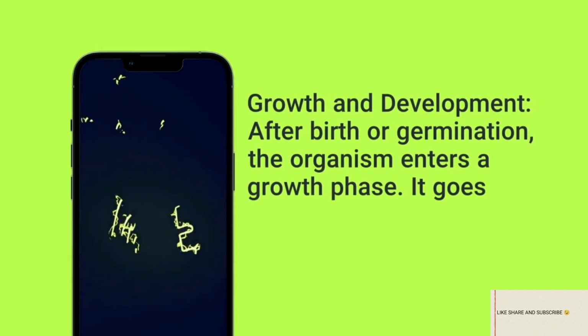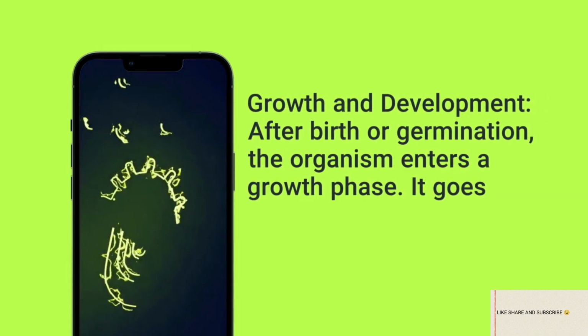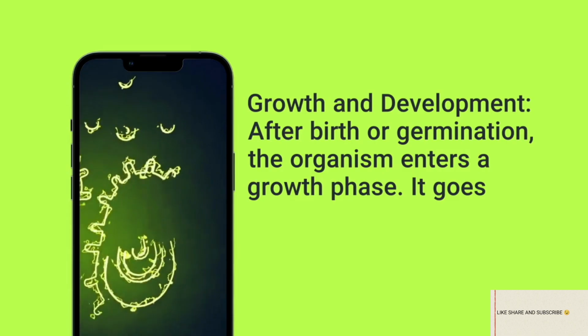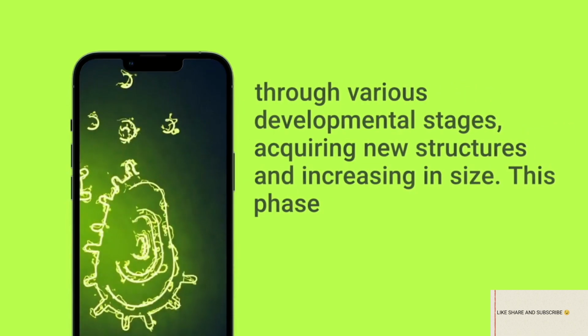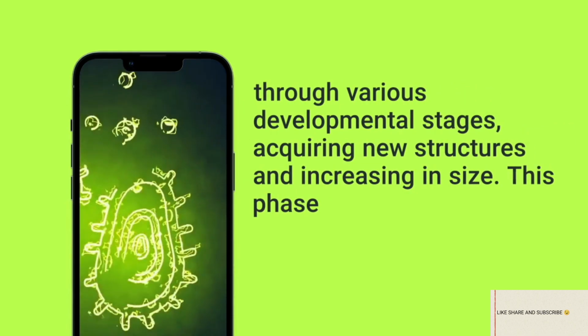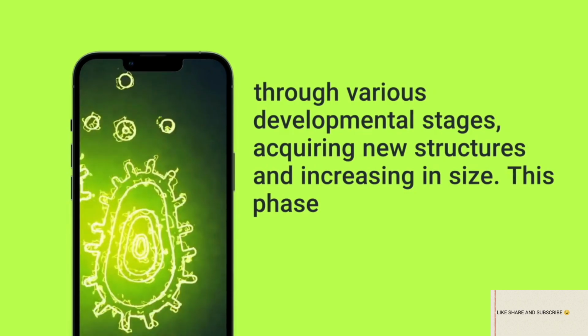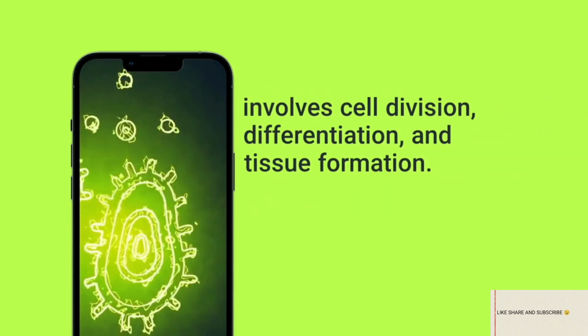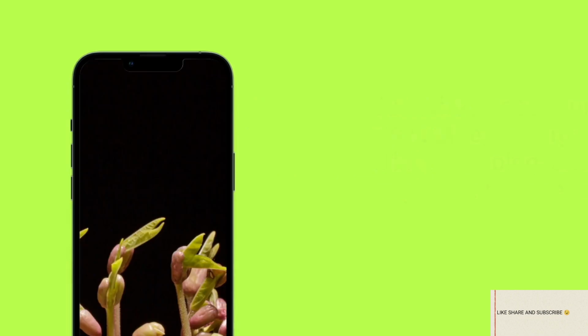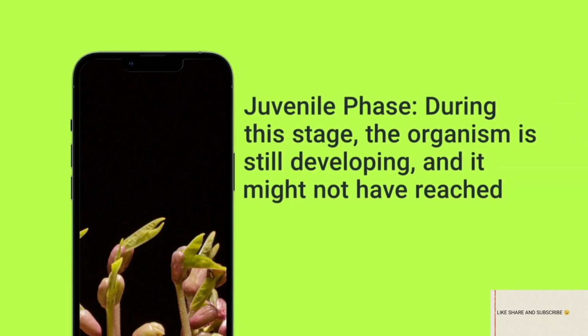Growth and development. After birth or germination, the organism enters a growth phase. It goes through various developmental stages, acquiring new structures and increasing in size. This phase involves cell division, differentiation, and tissue formation.